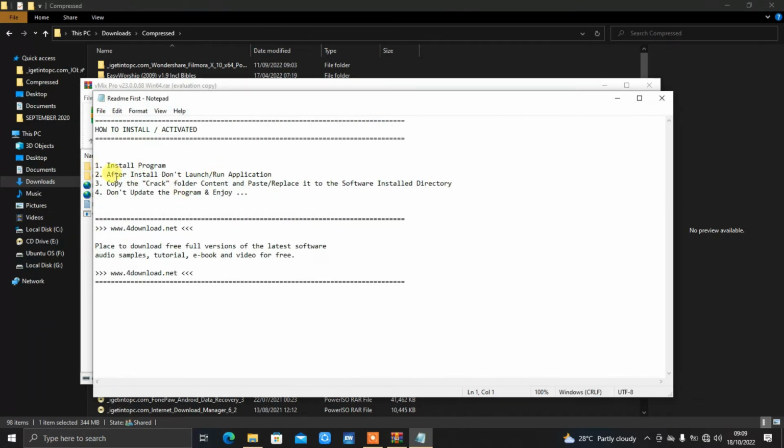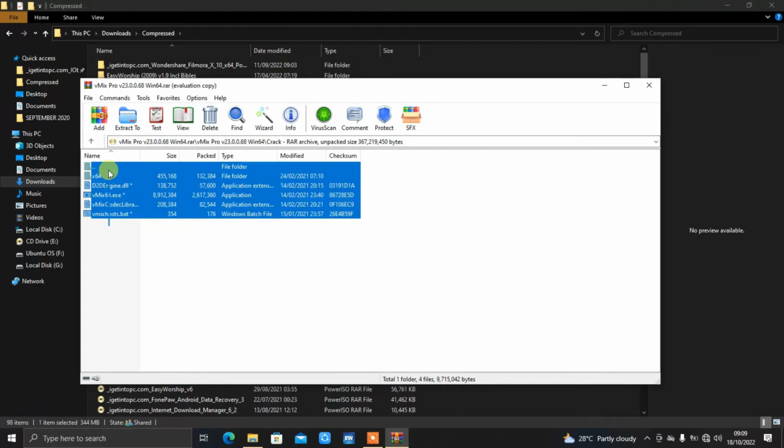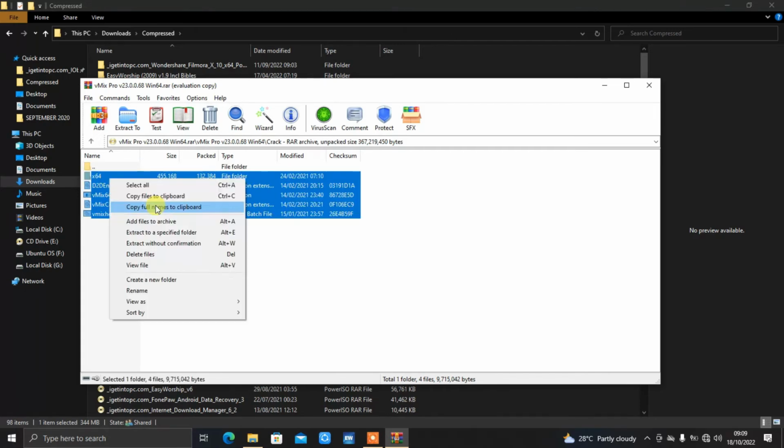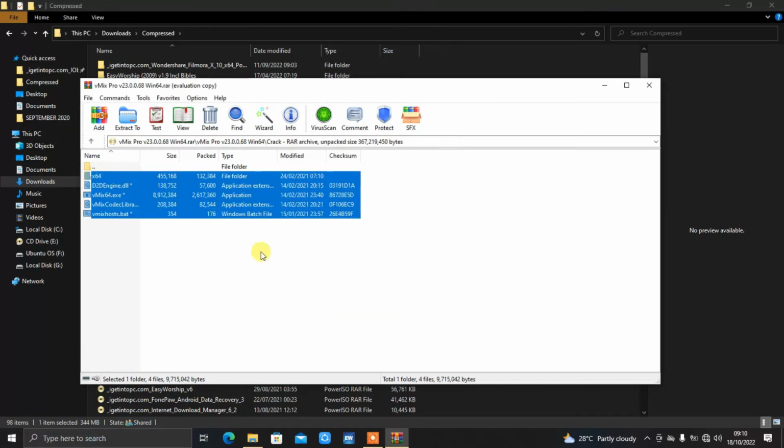Then you see the study program. After install, don't launch or run application. Then copy the crack folder content and paste it in the software directory. So you just come to this crack, copy everything here, copy files to clipboard. Then it asks you for the password, so type it in, www.download.net, press enter. So it copies all the files.